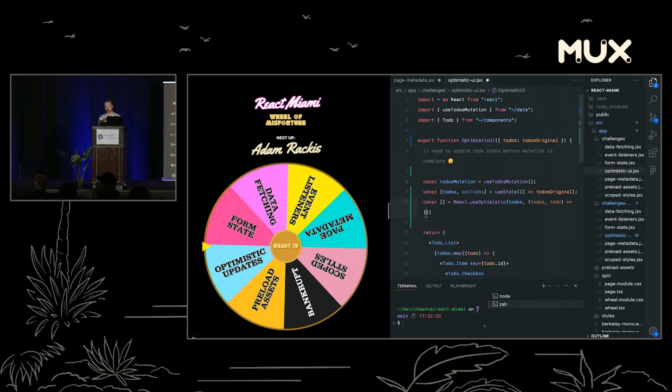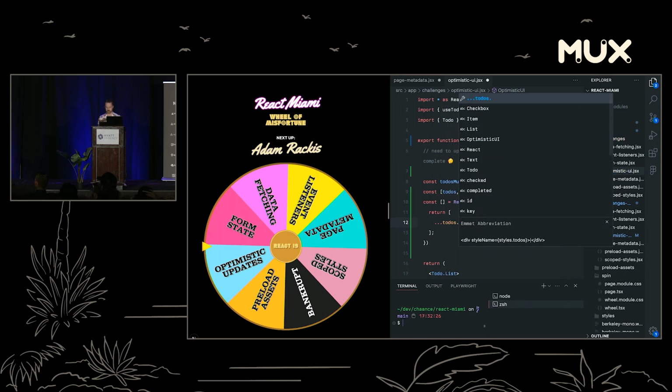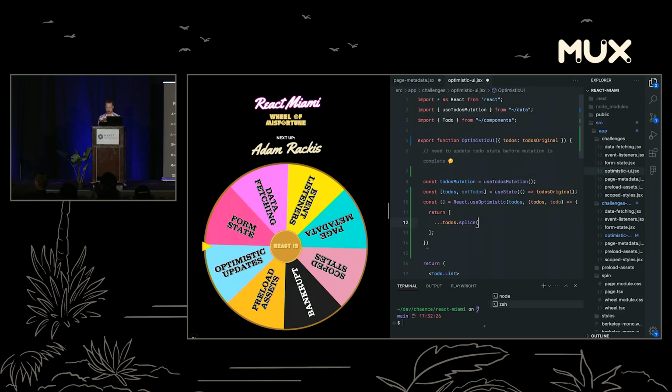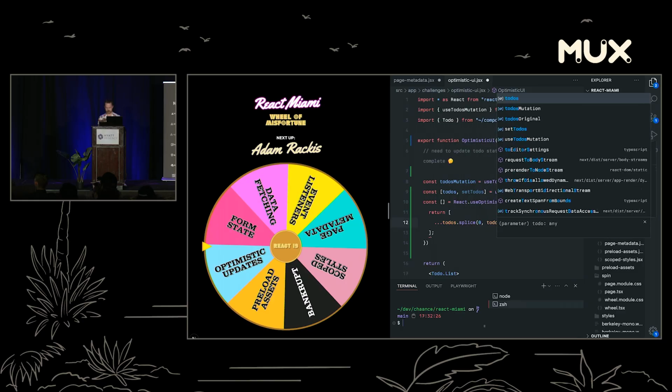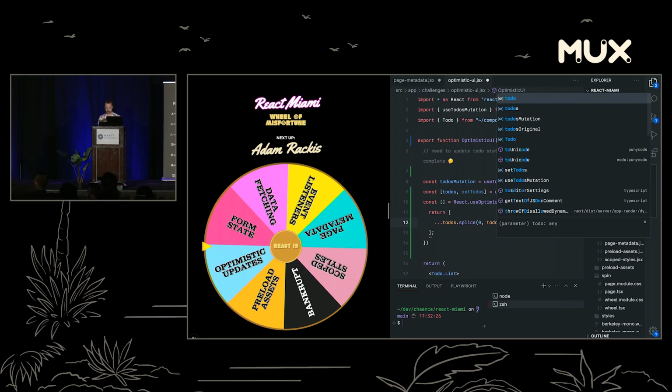And so what this is going to do is basically run the reducer, and you now can wire up how you want to resolve the state before it actually completes. And what you return is going to be the optimistic state. So we are going to return an array, because that's what our to-dos are, and we are going to say, like to-dos, our previous state, say splice, I think that's right. Oh, did I turn off Copilot? Dang. We're going to say to-dos dot indexOf, I think, right? That's a thing. To-do, right?